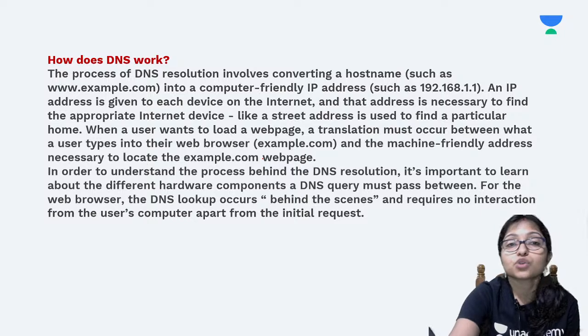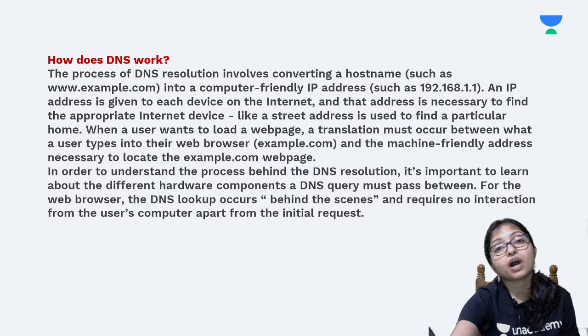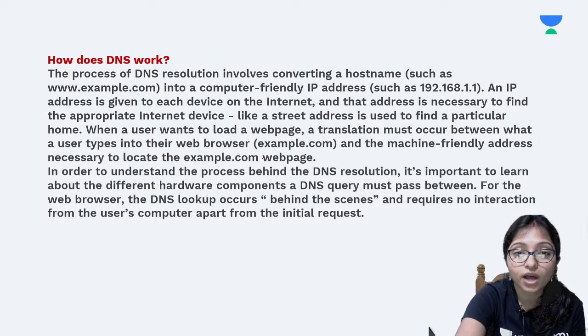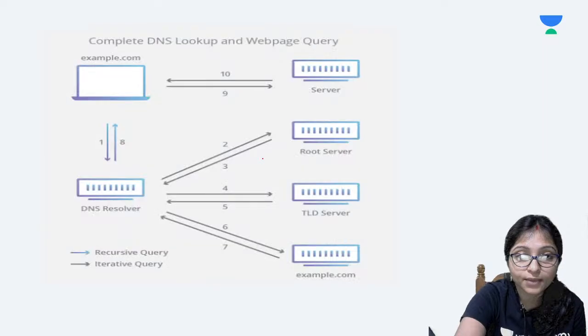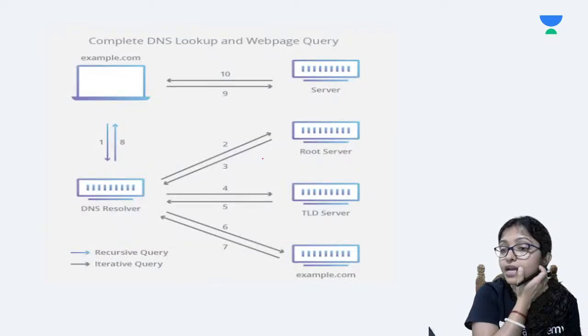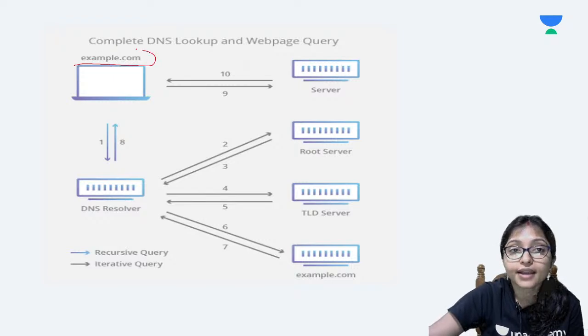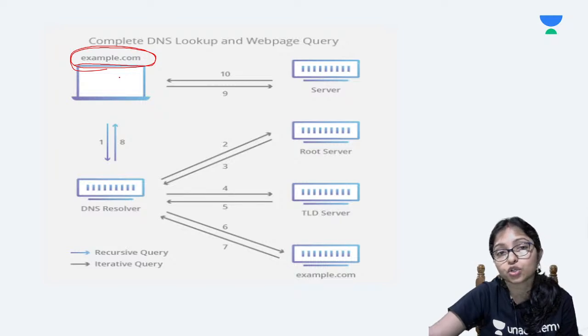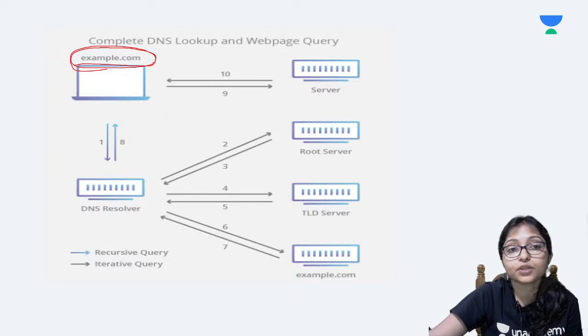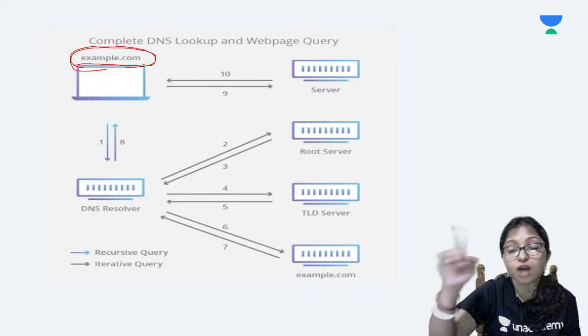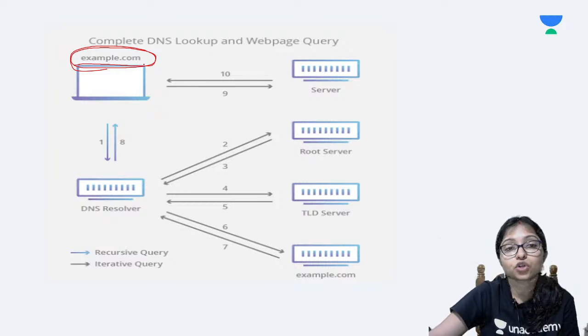Okay. So for that also, now how it works, see one image I am showing you. From that image, it will be easier to understand. See here the example: you are searching for example.com. Now, example.com means through your browser you are typing example.com.